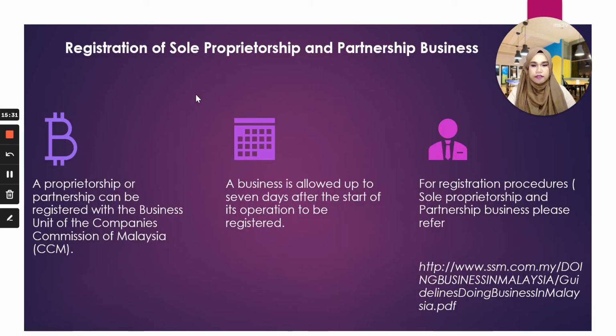So the registration of sole proprietorship and partnership can be done, like I told you, in the SSM, or in English it is CCM, the Companies Commission of Malaysia. SSM is Suruhanjaya Syarikat Malaysia. You can go to the website here, ssm.com.my, and find how to do business in Malaysia. There are many guidelines that can be followed, and how you want to register can also be found on this particular site.